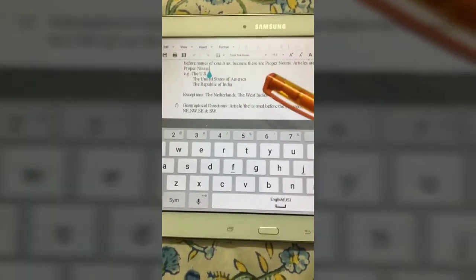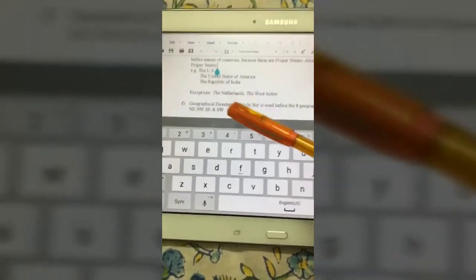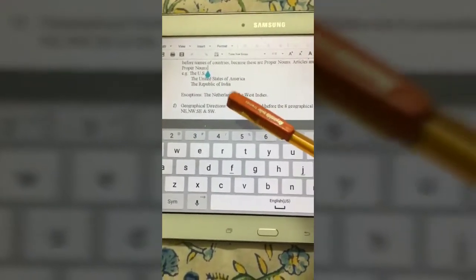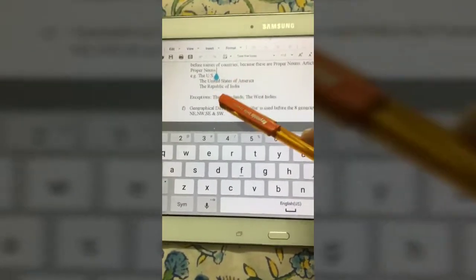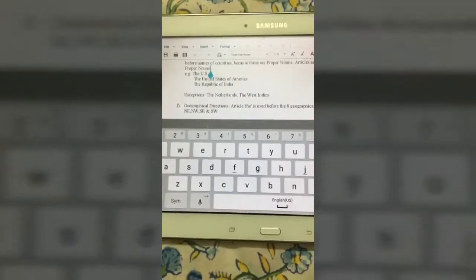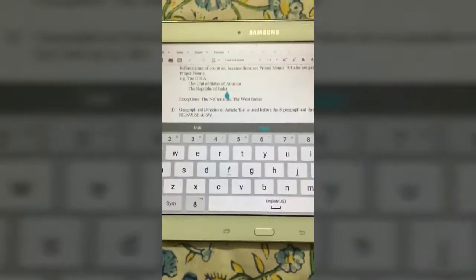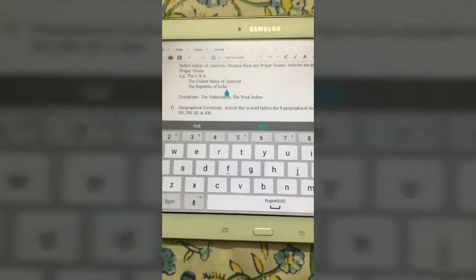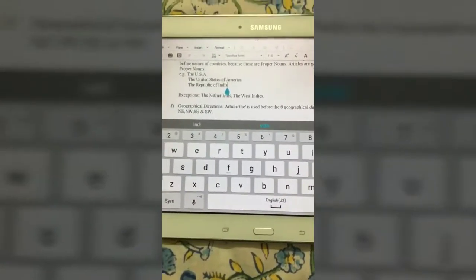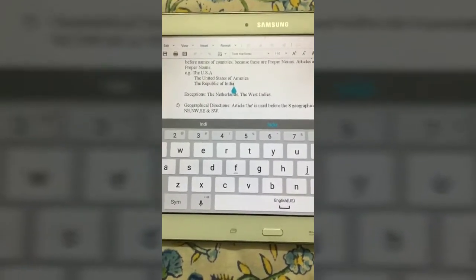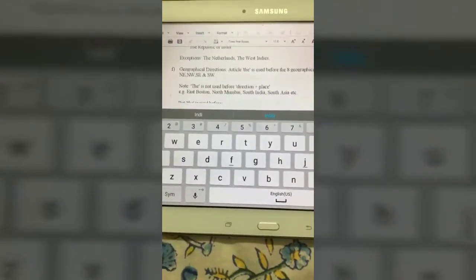But there are exceptions to it. What are the exceptions? Like Netherlands is the name of a country. It is not a union or a republic, but still we have to use the before it, right? It is an exception. Same with West Indies. It is a proper noun and it is not a union or a republic, but still we got to use the before it. This is an exception to this particular rule, all right?